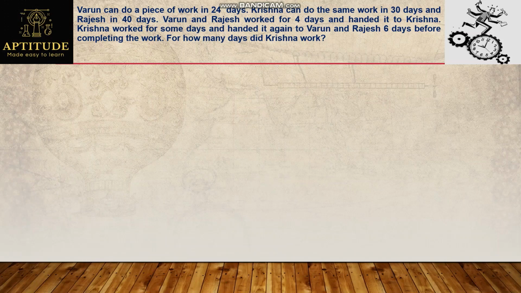Varun can do a piece of work in 24 days, Krishna can do the same work in 30 days, and Rajesh in 40 days. Varun and Rajesh worked for 4 days and handed it to Krishna. Krishna worked for some days and handed it again to Varun and Rajesh 6 days before completion of the work. For how many days did Krishna work? The question is like this here.